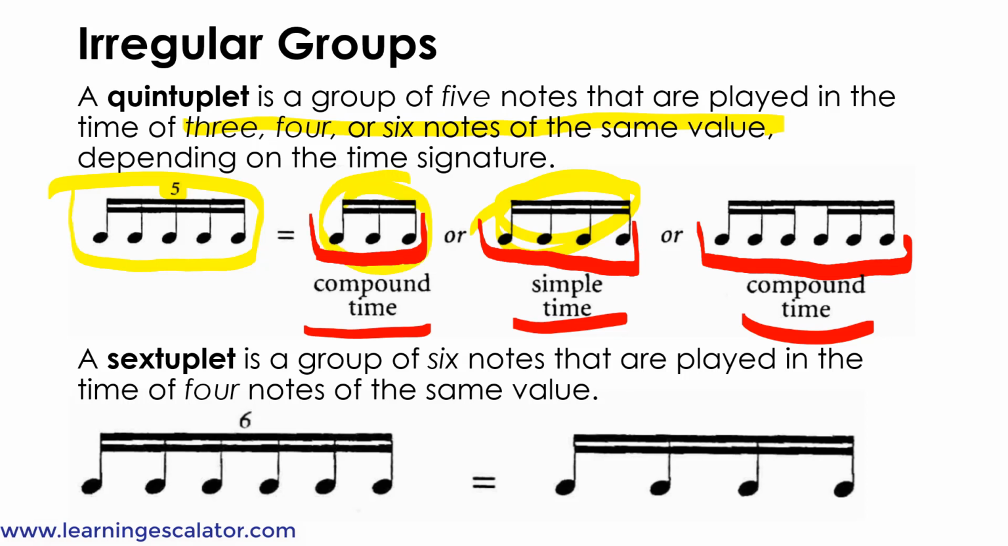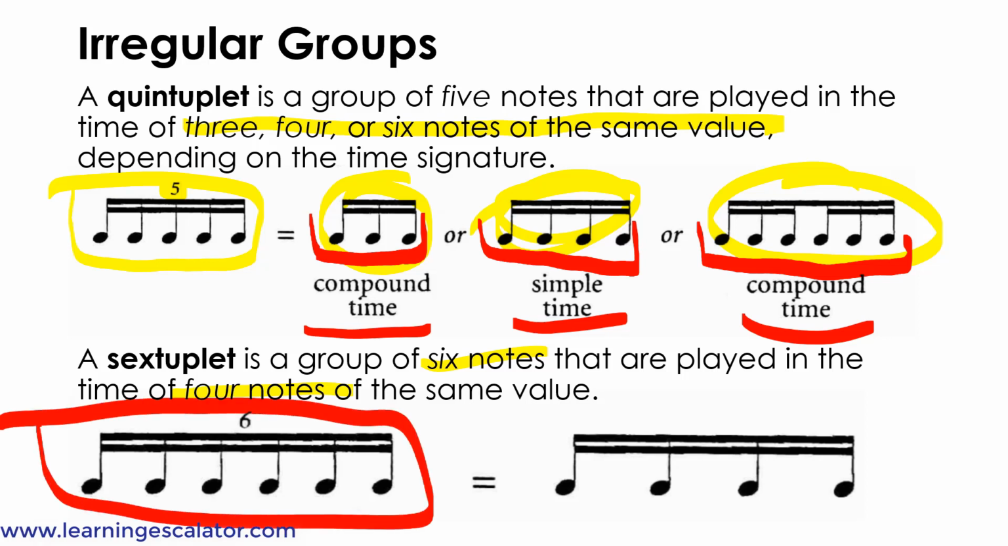If it's compound time, you could try to figure out by seeing the other notes around it if it's 3 or 6. A sextuplet is a group of 6 notes that are played in the time of 4 notes of the same value. So if you see 6 notes with the 6 on the top, it means that it's played in the time of 4 of the same value.